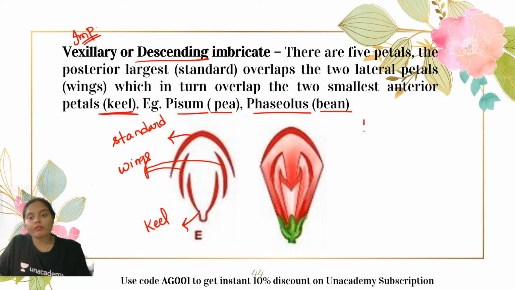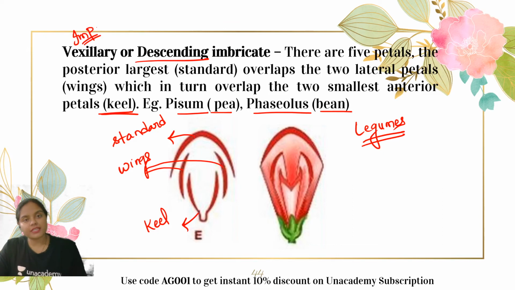It is also known as papilionaceous estivation or papilionaceous arrangement of the petals. It is famous in the case of legumes. These are the different types of arrangement of sepals or petals with respect to one another, that means the different types of estivation.